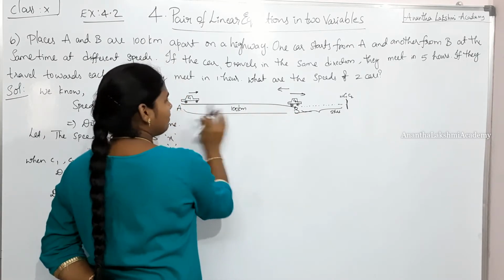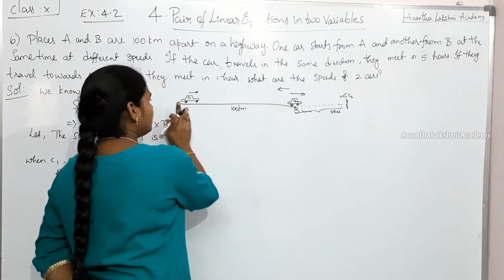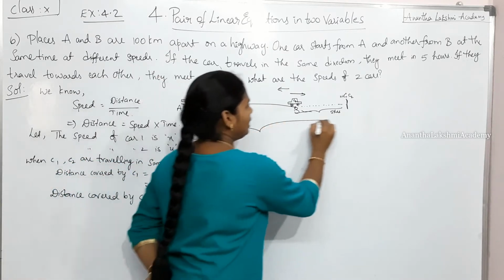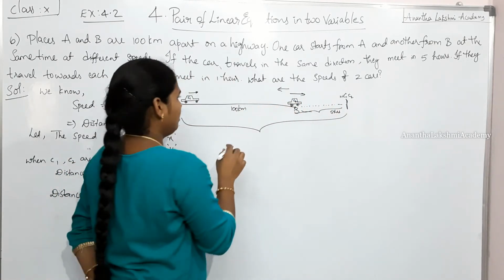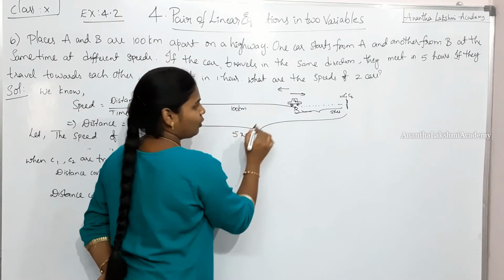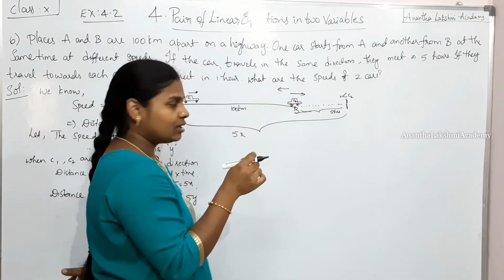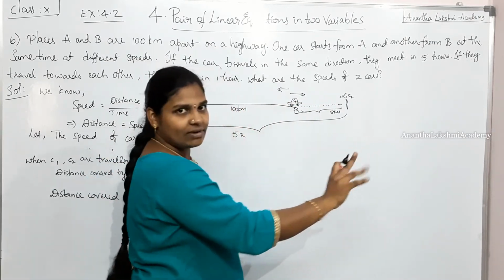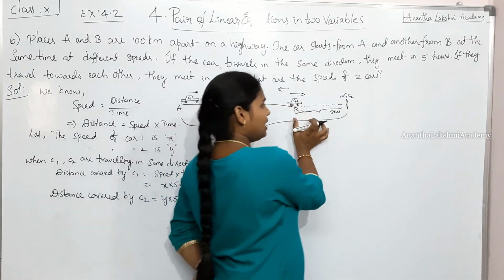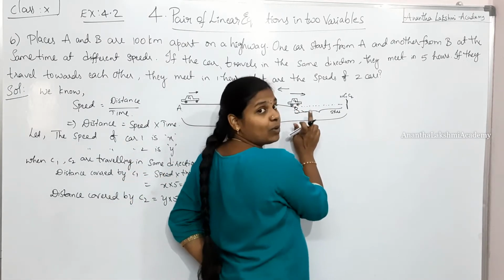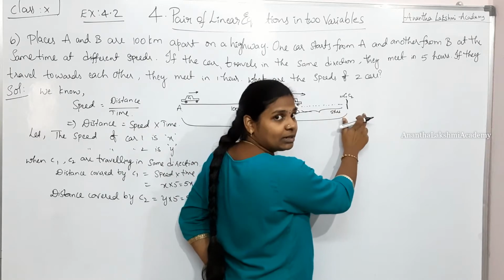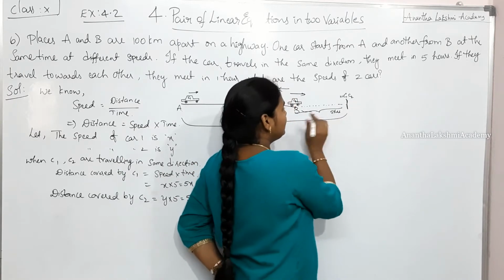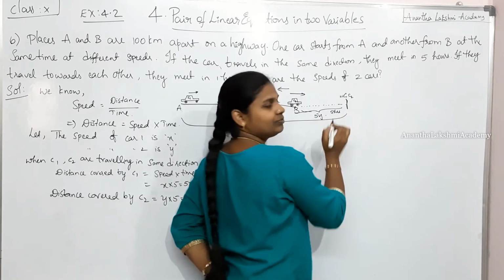For car 1, how much distance did it cover from A to the point where it meets C2? The total distance covered by that car is 5x. But for B, the distance covered from point B to where it meets car 1 is nothing but 5y. Isn't it?